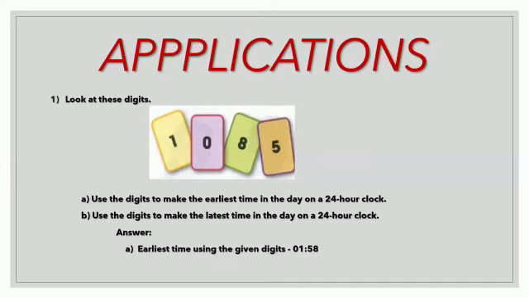Now the B part is use the digits to make the latest time in the day on a 24-hour clock. So the latest time that can be made using the digits 1, 0, 8, and 5 is 18 hours 15 minutes.